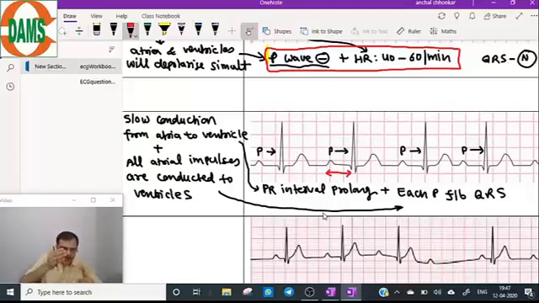There is no need to calculate it very accurately. If it is more than 5 mm, more than one big square, it is a case of prolongation of the PR interval. So the diagnosis of first degree AV block is completed. PR interval is prolonged, each P is followed by the QRS complex. This is the only information needed.